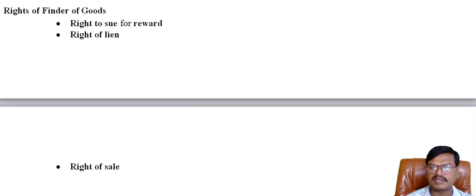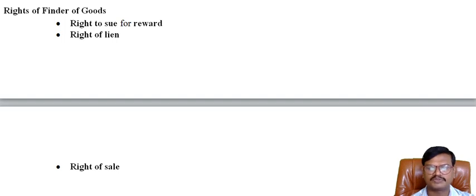So, right of sale. Can the finder sell the goods? The answer is yes, subject to some conditions. Number 1, when he finds goods which are perishable in nature, goods which lose their value in very little time, he can sell the goods.